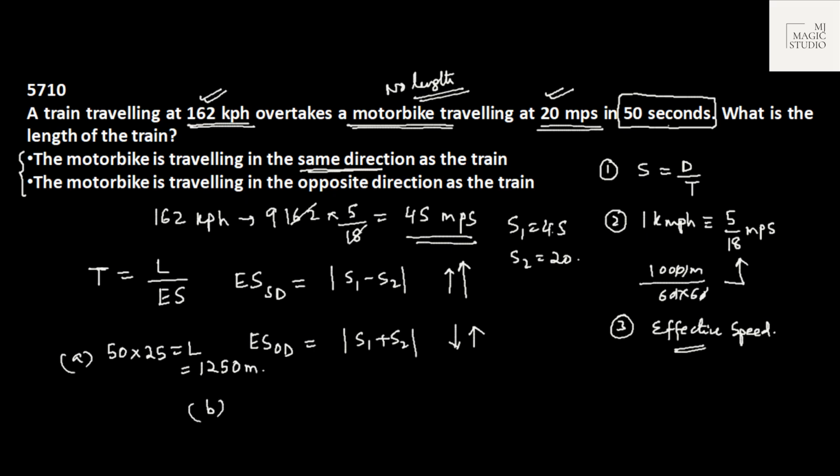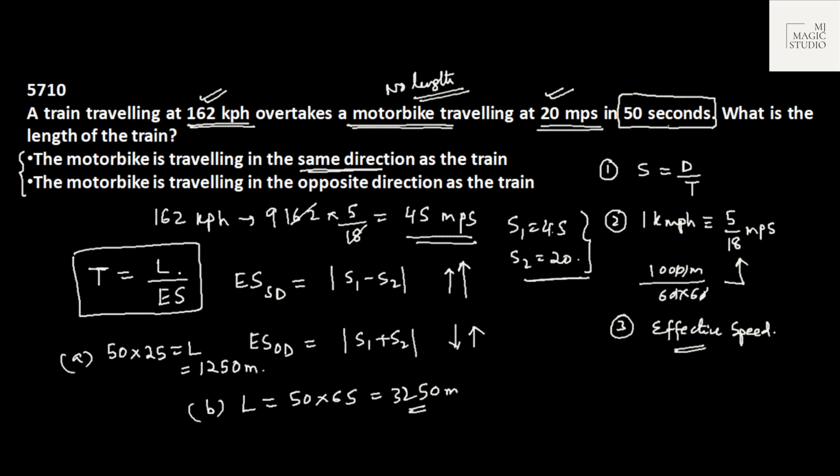In the second case, the motorbike is traveling in the opposite direction. That means they are moving towards each other. If they are moving towards each other, the speed would increase actually. So here the effective speed would be 45 plus 20, that is 65 meter per second. In this case, length of the train would be 50 into 65. Now whatever it is, 3250. It is an impossible case, a 3.2 kilometer long train, but just concentrate on the format.